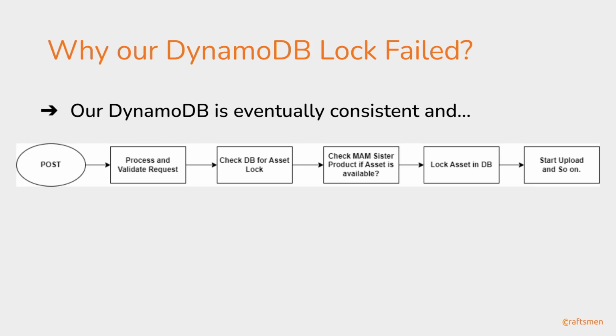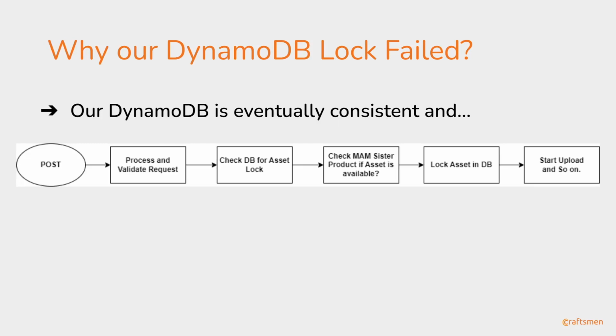We didn't have any... there are some settings in DynamoDB where we can increase the provisioned read or something. I don't remember the exact term, but you can set it up that way to get the latest update one to one. But our DynamoDB was still eventually consistent, and even when we wrote something in our table, there would be some latency before we could retrieve that information in our system.